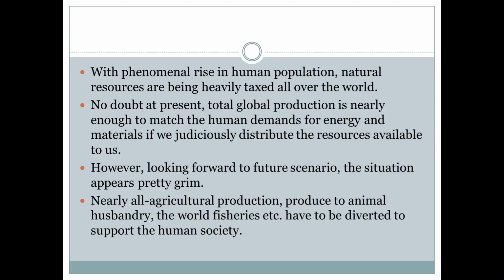At the present situation, the total global production of these resources is nearly enough to match the human demands for energy and materials. So these resources should be utilized properly so that they will be made available for every community, and every organism should not be destroyed, and these natural resources should be maintained properly.